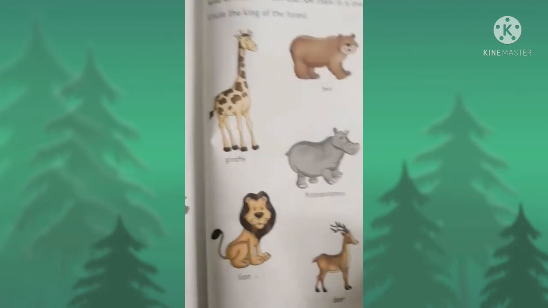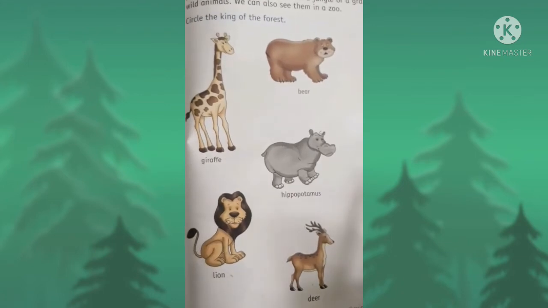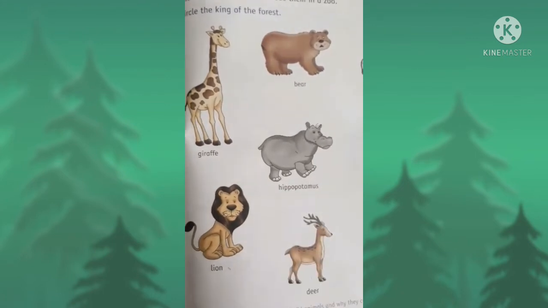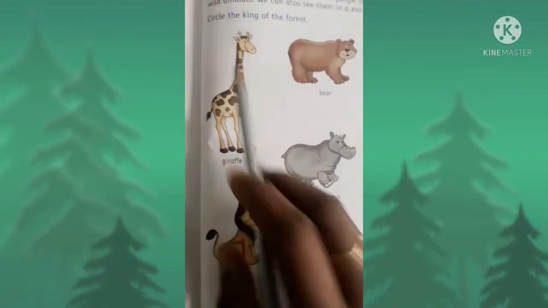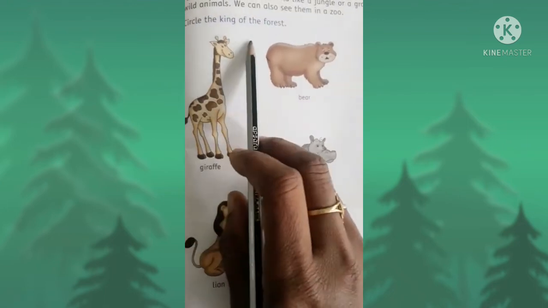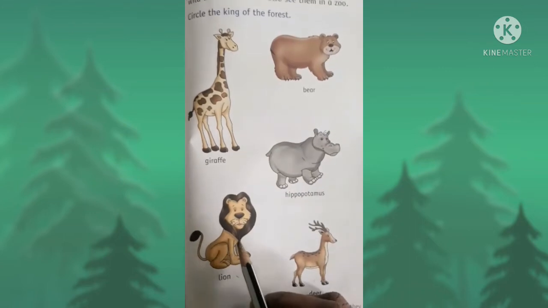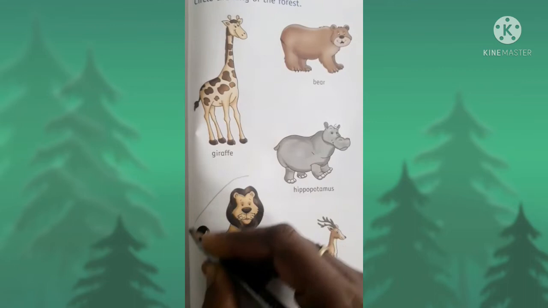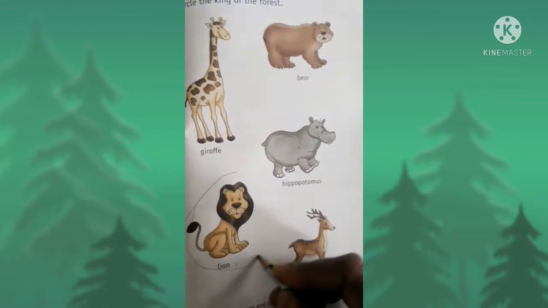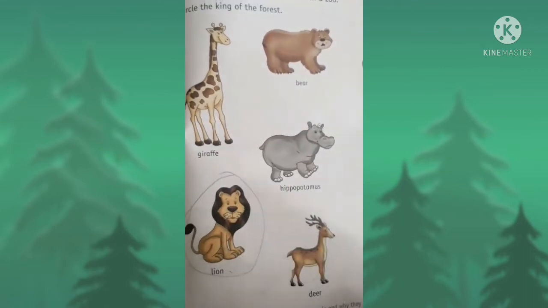Children, now tell me, which animal is the king of the forest? Yes, lion. So children, circle the king of the forest. Lion is the king of the forest. So you have to circle like this.